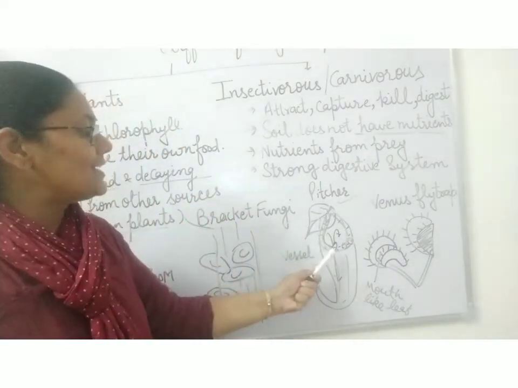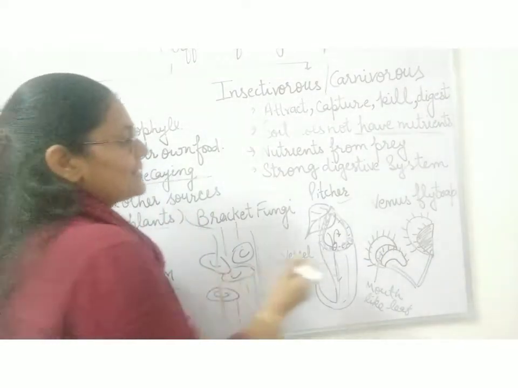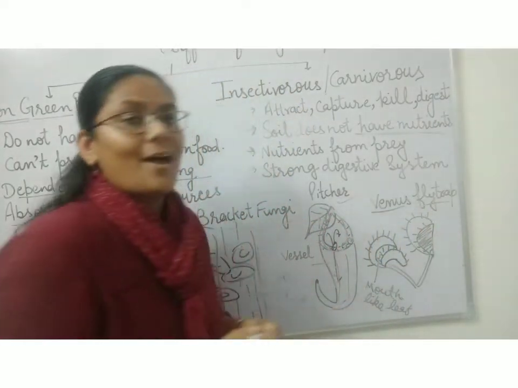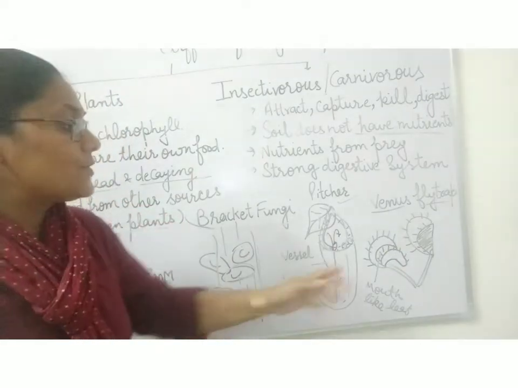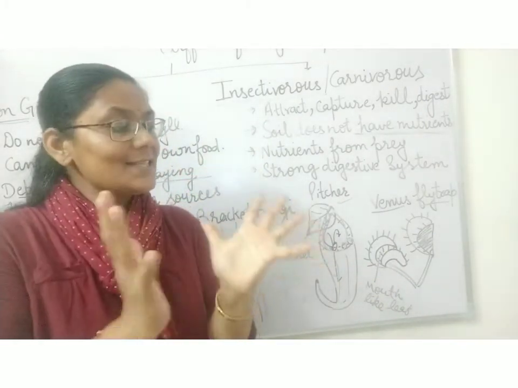So just like this, the pitcher plant eats the insects. The second example is Venus flytrap. Venus flytrap's leaves are mouth-like. Okay, it is just like that.